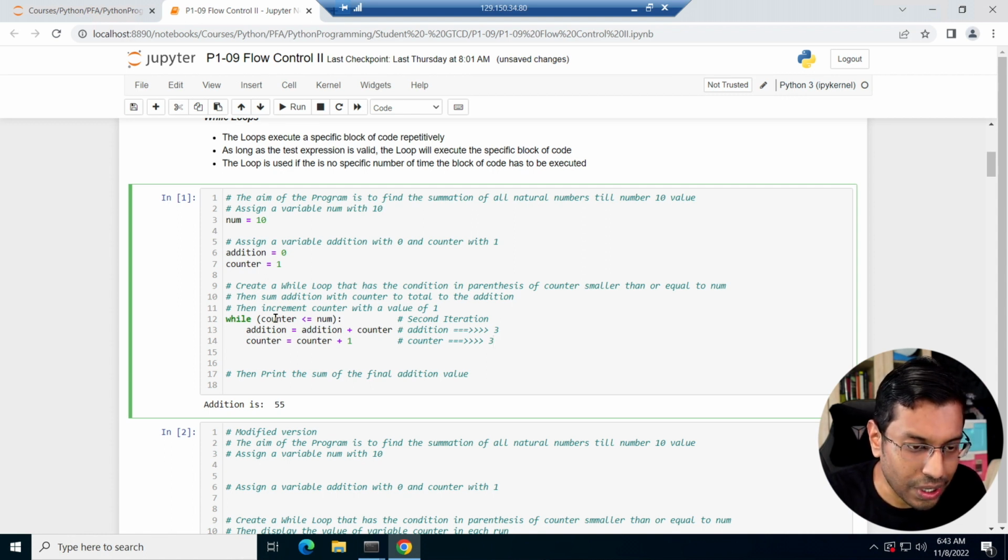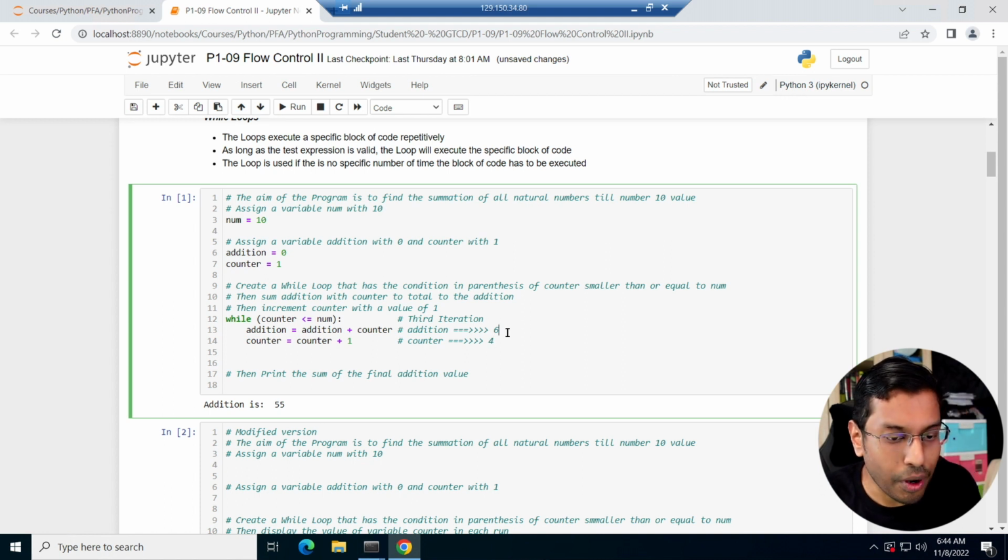Again, it goes and checks. Counter is still less than or equal to num, which is 3 is less than 10, and it goes back into here again until a point of time, right? So you'll keep doing that. In the third iteration, addition is going to be 3 plus 3, which is going to be 6, and counter is going to be 4, and it's going to keep incrementing until addition has a different value. Okay, I'm not going to compute that now. And counter will become 10.